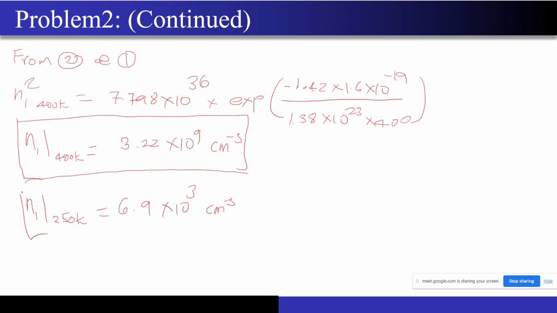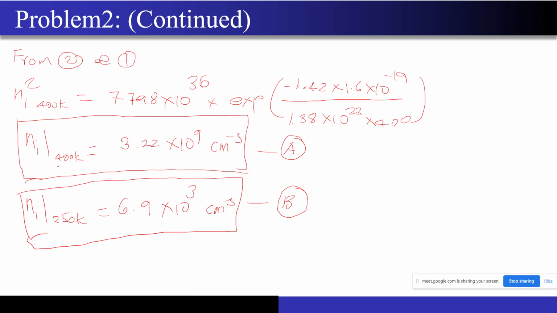Now I will just ask you guys one question. You are seeing two values over here, the intrinsic carrier concentration at 400 Kelvin and at 250 Kelvin. Can you tell me whether the intrinsic carrier concentration at 400 Kelvin should be higher or lower than at 250 Kelvin? It should be higher, right? And this is what we are getting. This is 10 to the power 9 and this is 10 to the power 3. It is 6 orders of magnitude higher, so this answer makes sense.